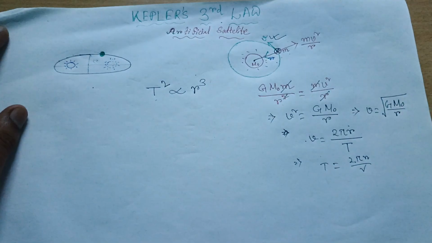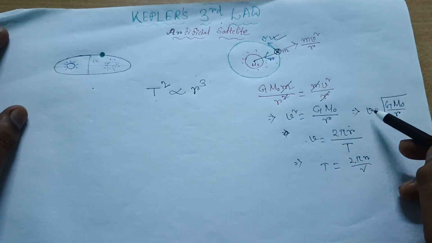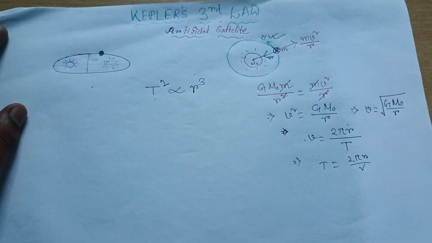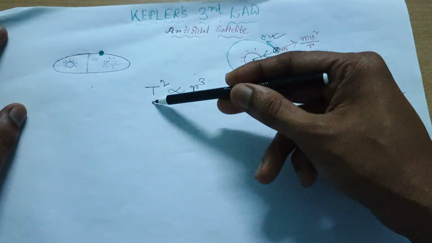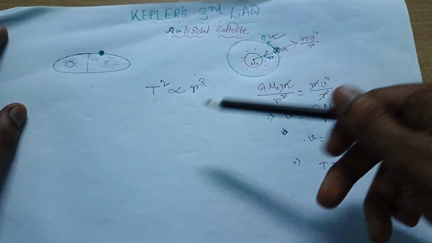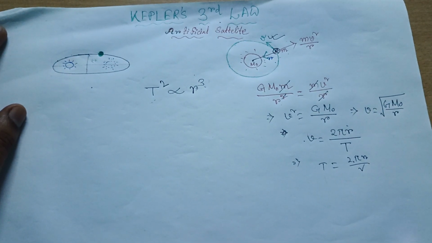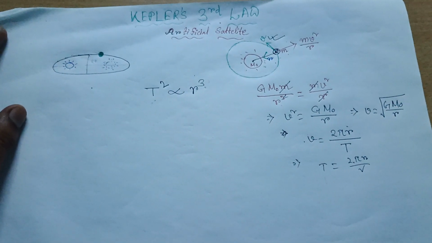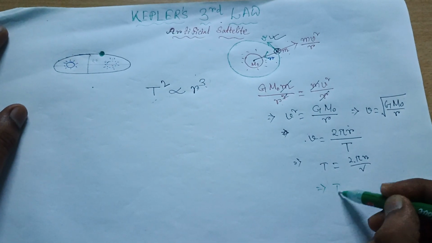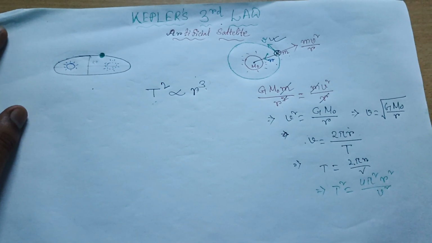So v will come like this, crossways. Now we have determined v, understood, but there is a short way of directly coming to the final destination, that there is T square. So in my mind I know I have to do the square, so I am squaring both sides. T square equals 4 pi square r square by v square.